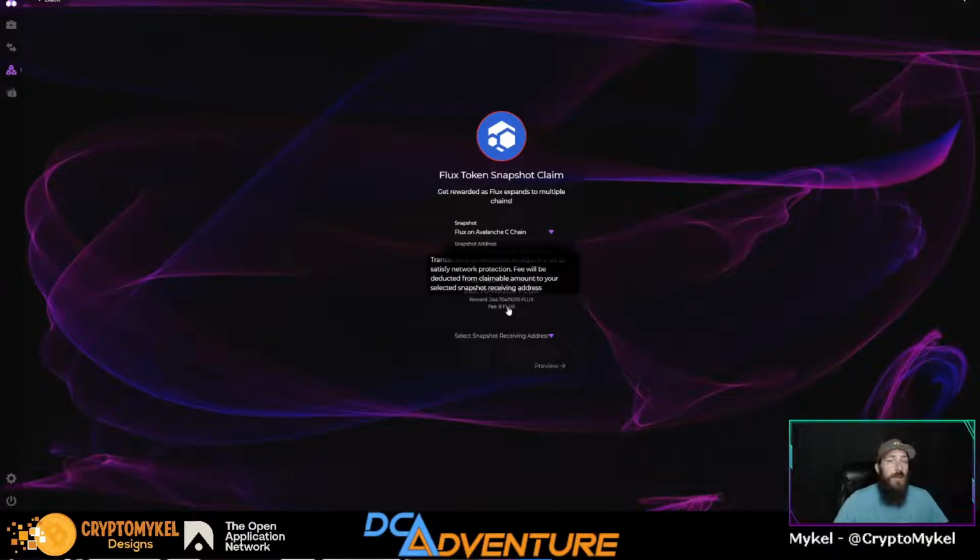You have to pay the fee for the Flux, the fee for the parallel asset itself, and gas fees. Ethereum's fees are usually pretty high for their claiming fee, but right now they are a little bit lower, because the gas is lower on Ethereum.